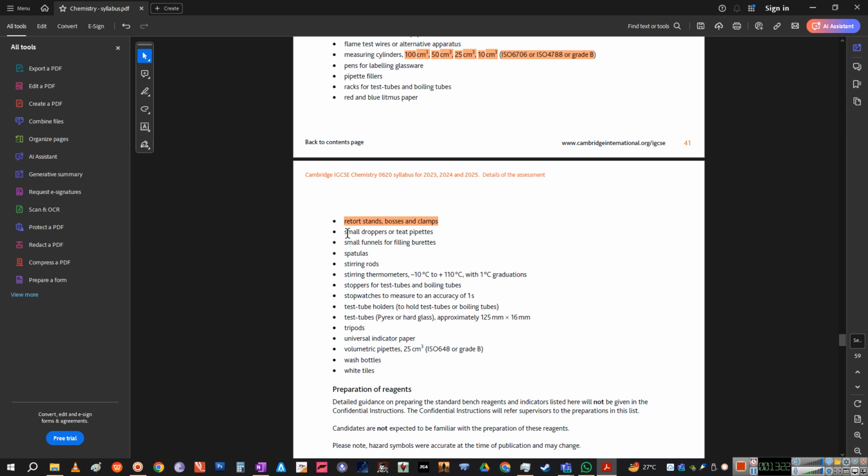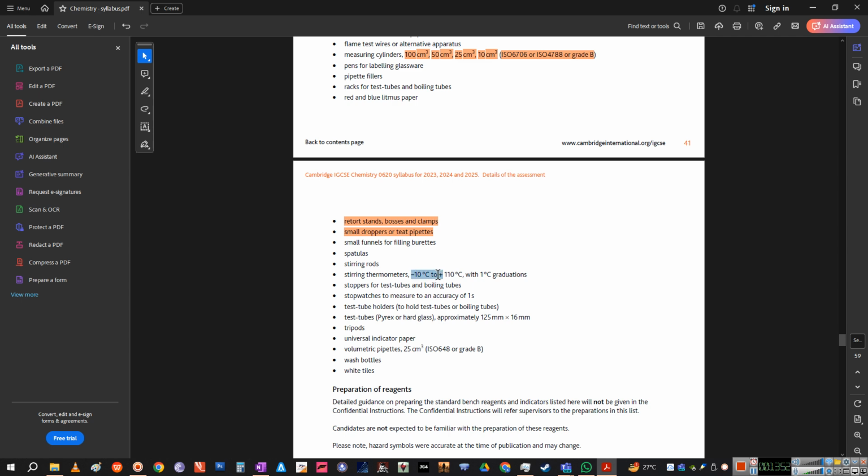Now small droppers or teat pipettes, we call them, small pipettes, these are fixed values, usually up to 5 ml. I told you 1 ml, 2 ml and 5 ml, we have three distributions. You can use any, they don't have any requirements for this, you can name any of these. Okay, small funnels for filling burettes, spatula for dispensing solid chemicals, not dispensing but to transfer. Stirring rods for mixing or making solutions.